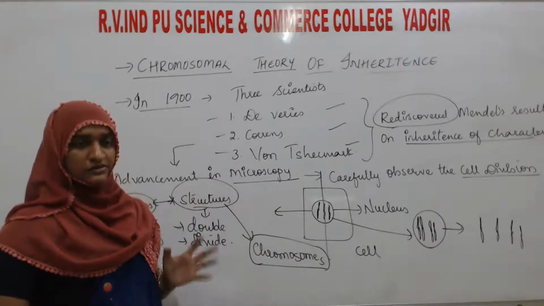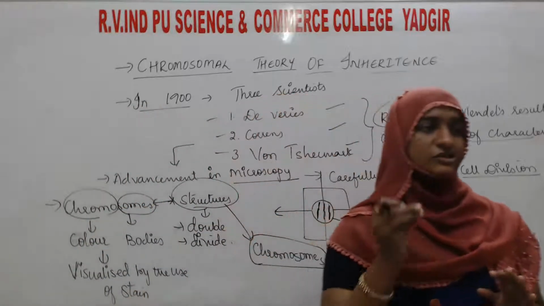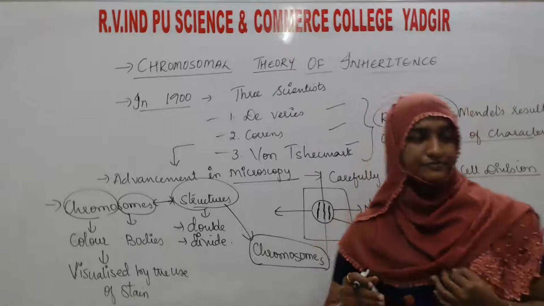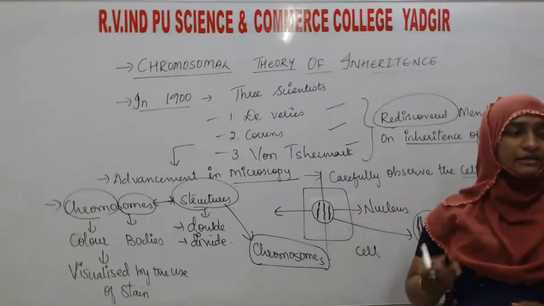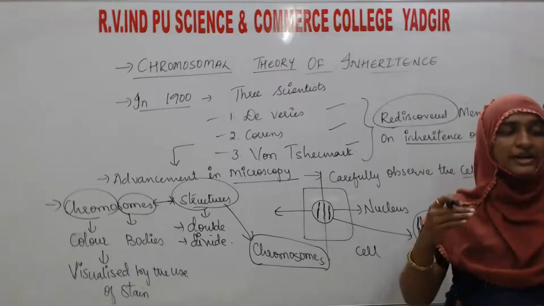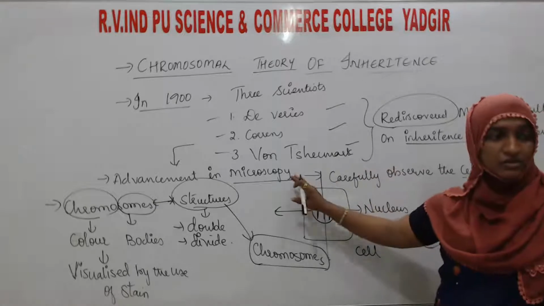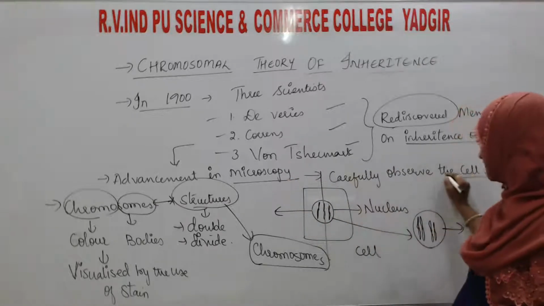Listen here. First, Mendel's work was unrecognized due to some concepts. After that, these were the scientists who rediscovered his results on the inheritance of characters. By the use of the microscope, they observed the cell division.